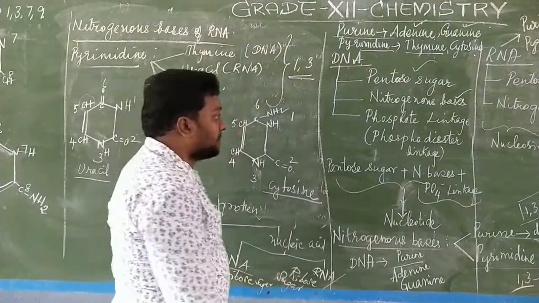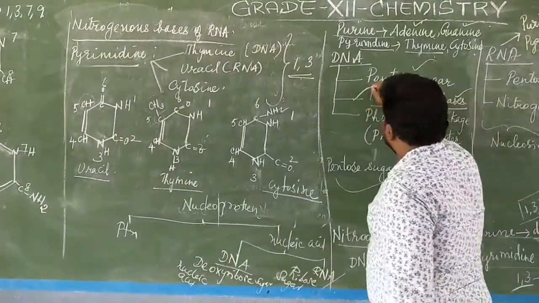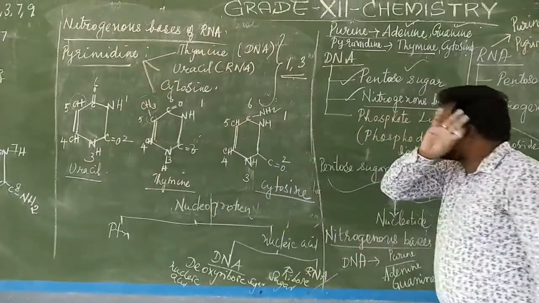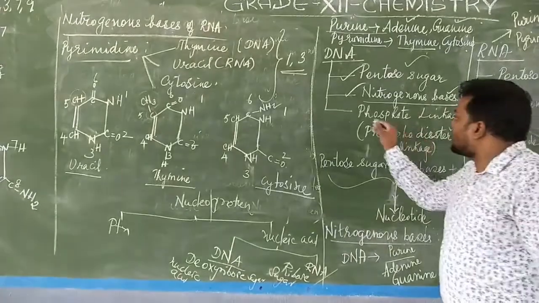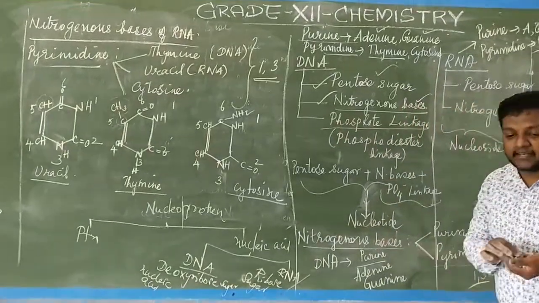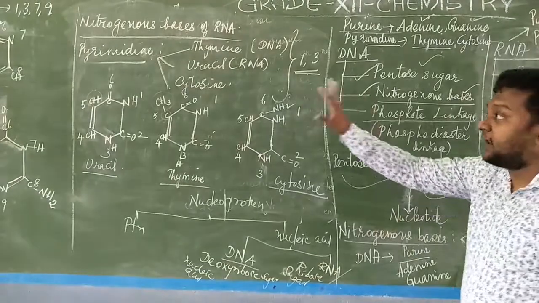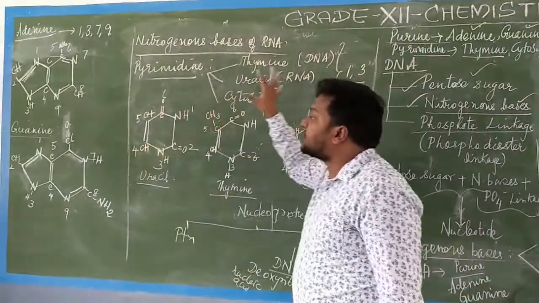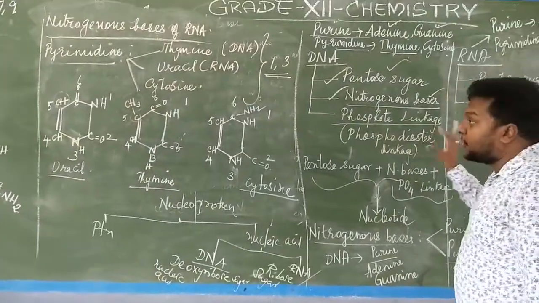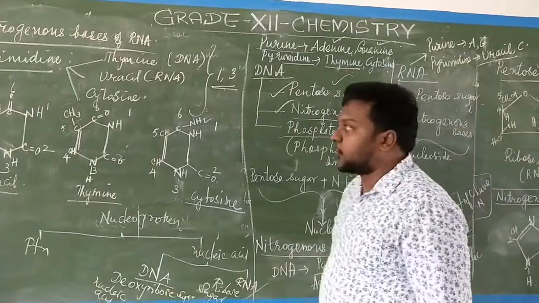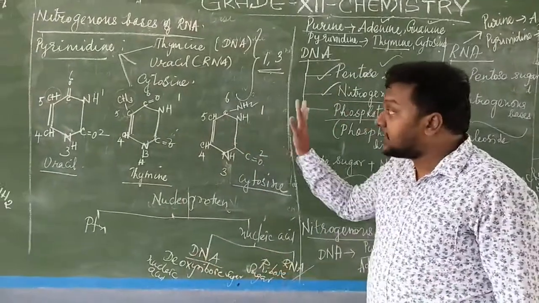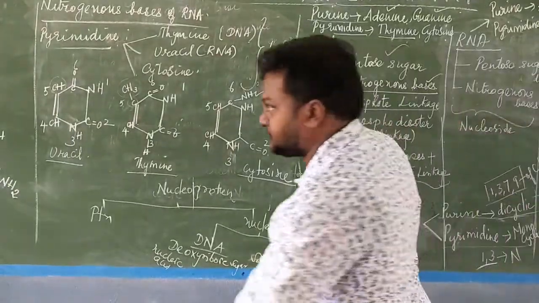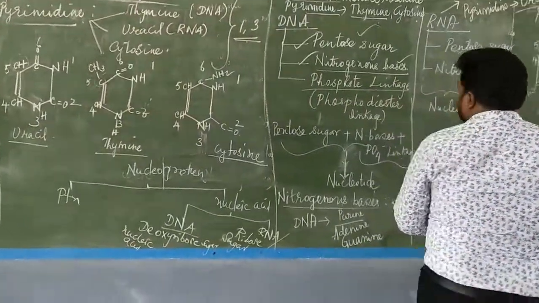So now I have drawn the structures for the nitrogenous bases. I drew the pentose sugar, and for the nitrogenous bases I have given the diagrams and structures. So the only thing I kept pending is the phosphodiester linkage. That is a very big structure. Now I have to combine everything: pentose sugar, nitrogenous bases and phosphodiester linkage, combining all three into a lengthy structure that I have to draw for the phosphodiester linkage. Only if you know all this can you fix everything together. Okay, now we will see phosphodiester linkage.